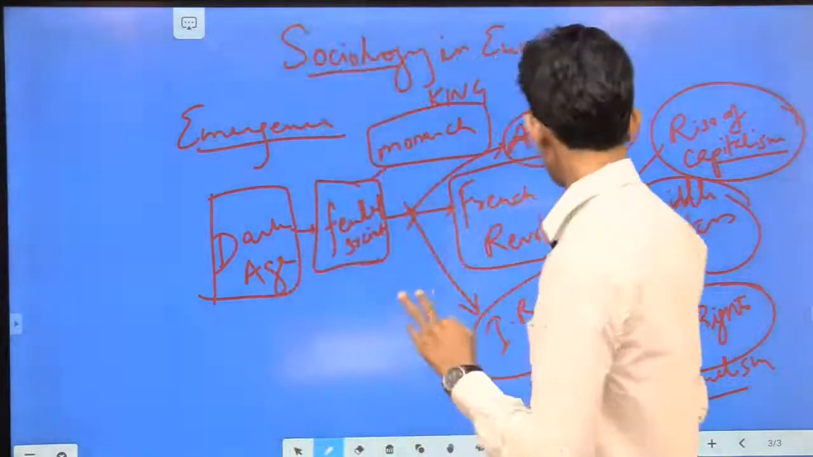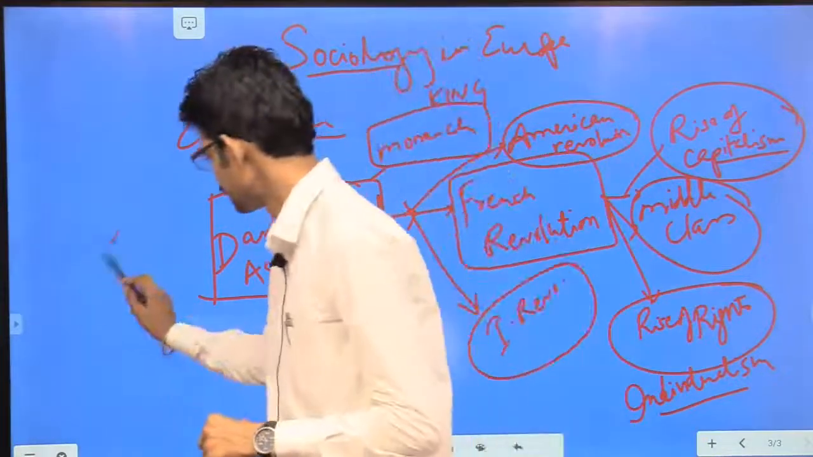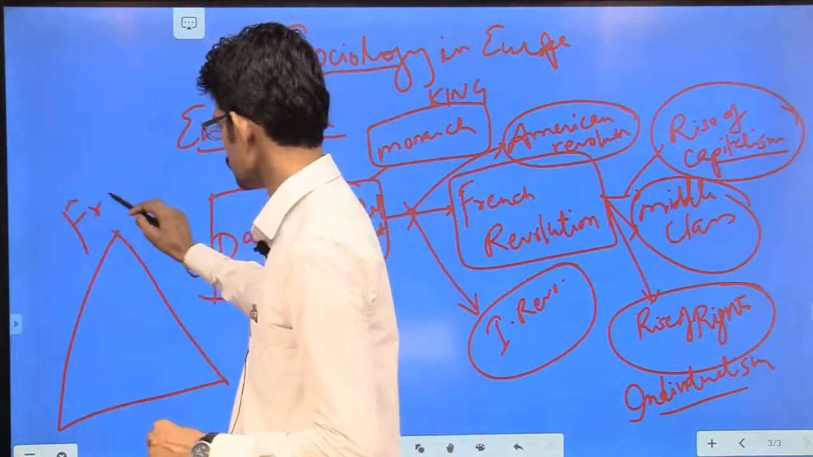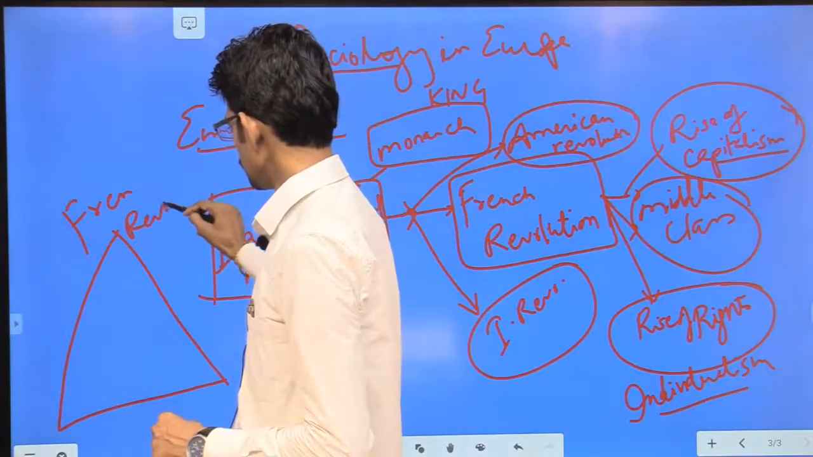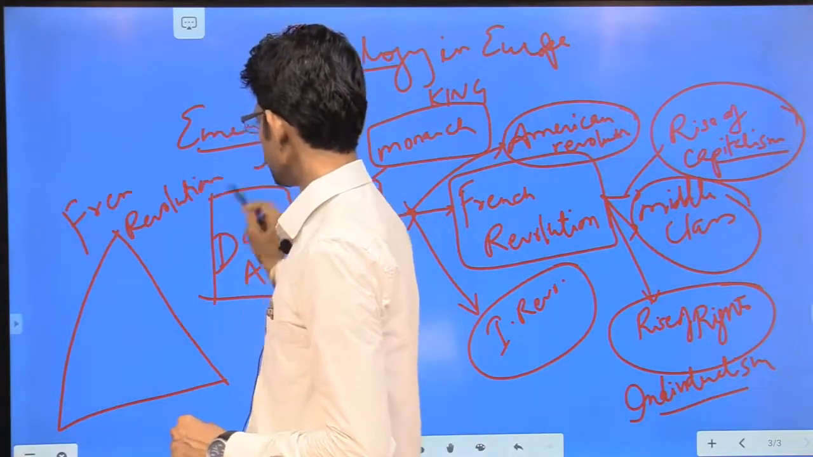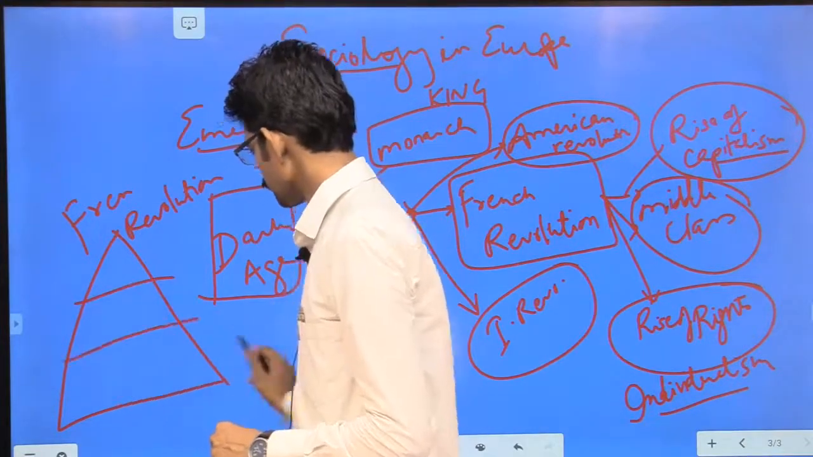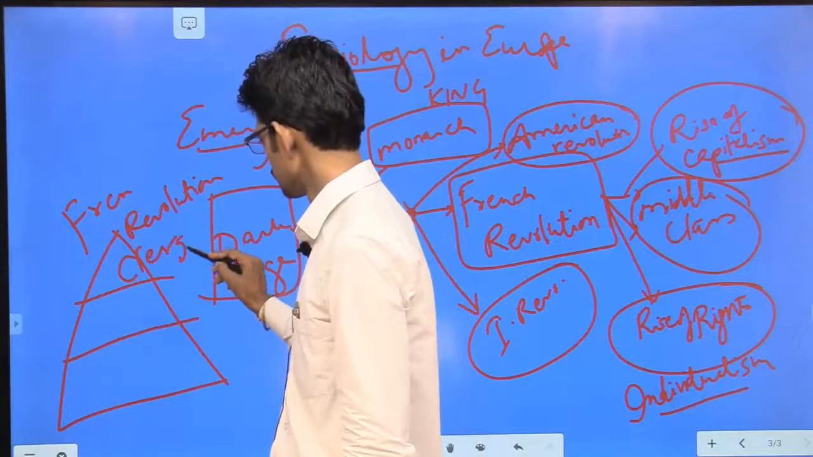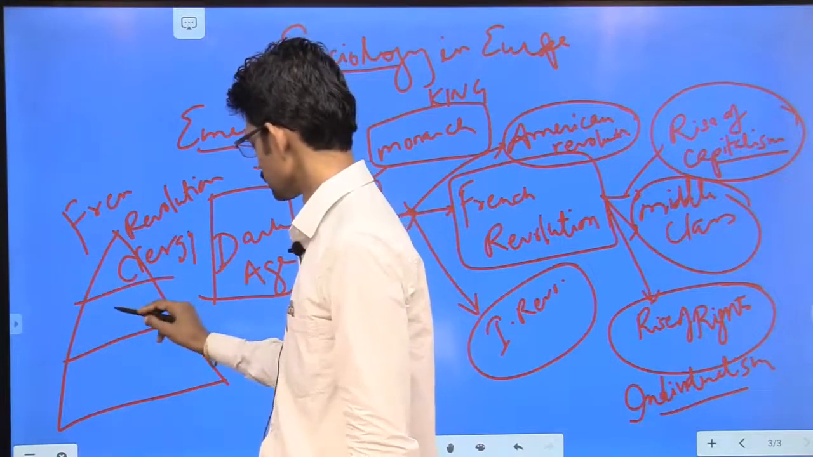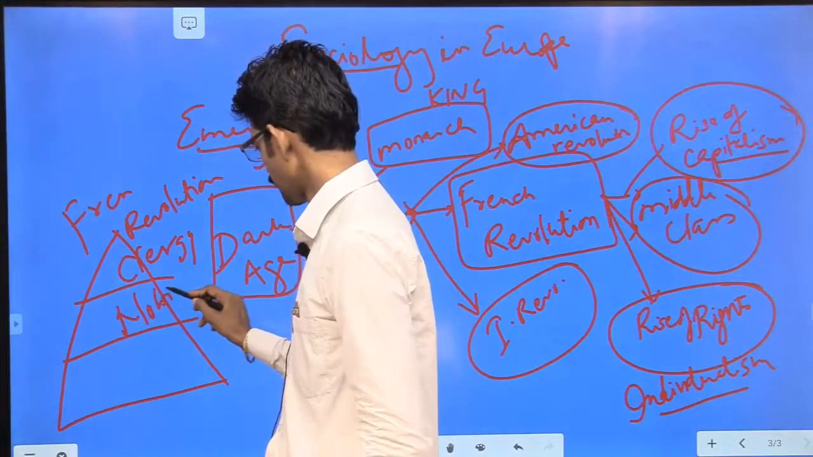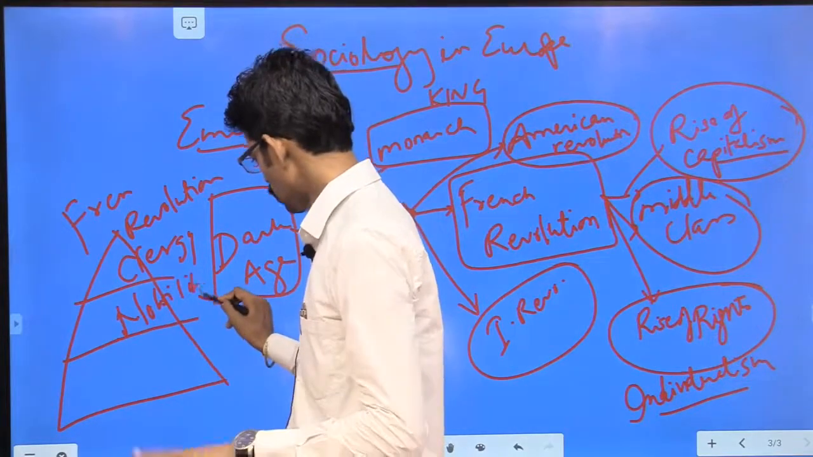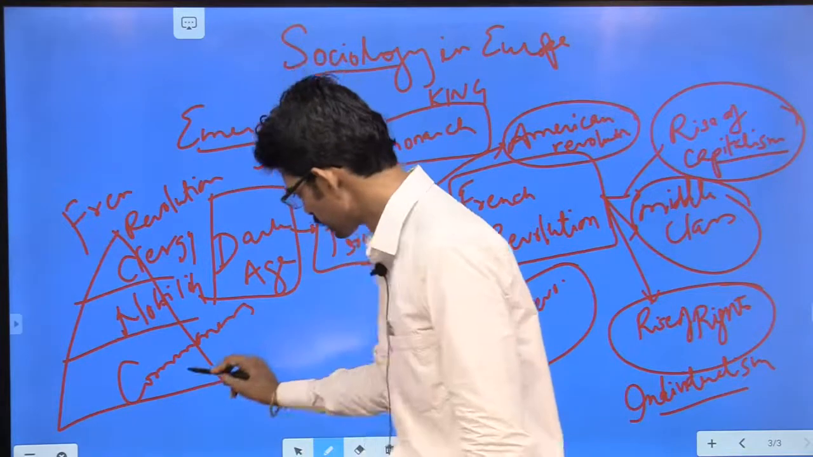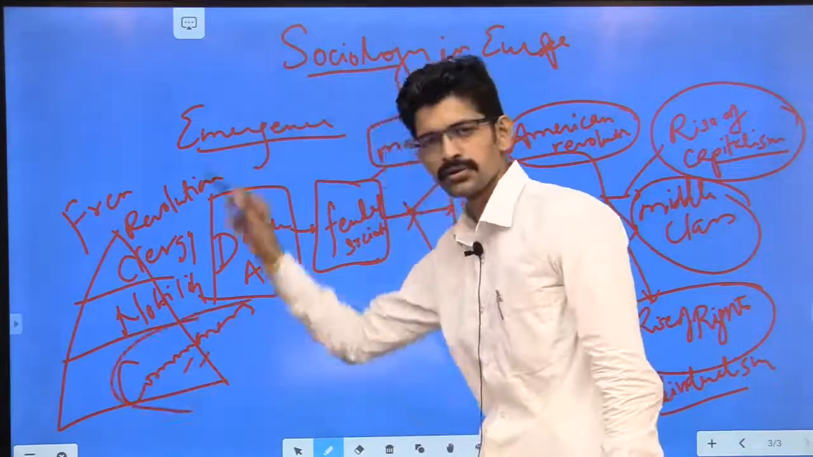So we see the three sections of the French society during the period of French Revolution, which we will study in detail in this series. So there were three sections, friends. First was the clergy, then was the nobility, and the third was the commoners. So commoners were the most suffering class among the three.